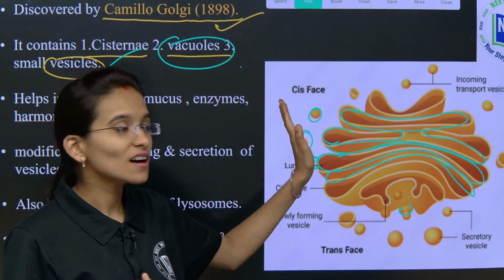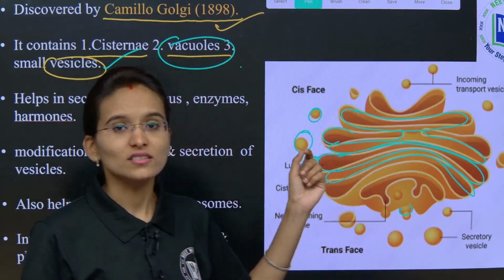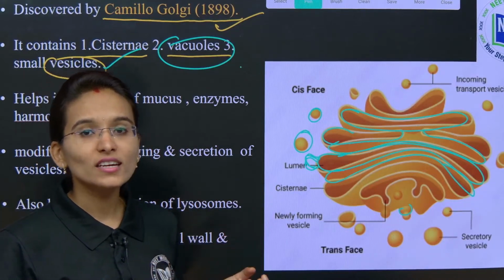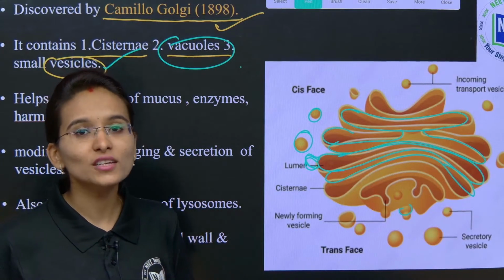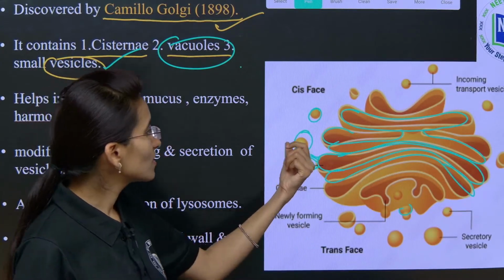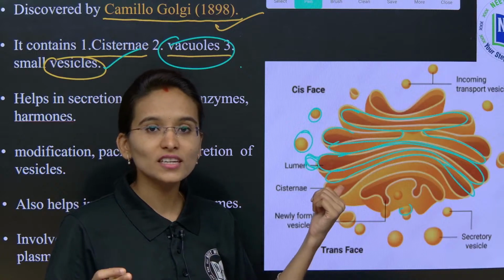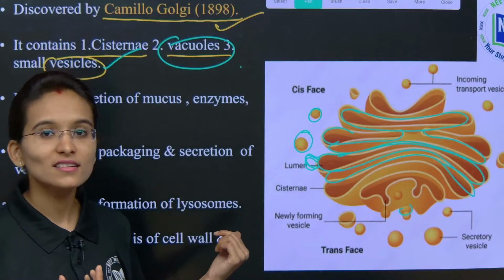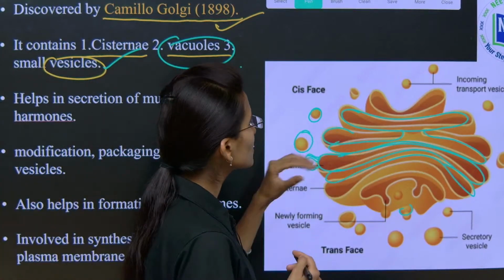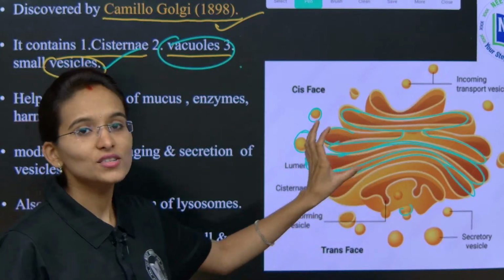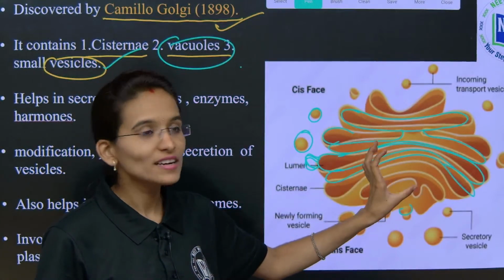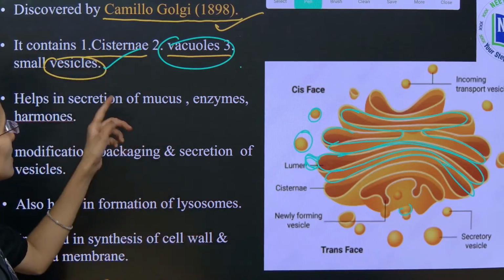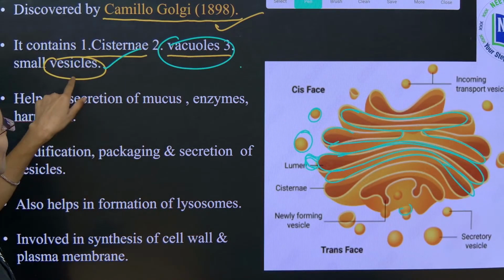The vesicles are small membrane bound structures. These are small membrane bound sacs which are involved in just transporting the substances, children. The vesicles are involved in transporting, and the vacuoles are involved in storing substances like proteins. Now this is how the Golgi body is going to look, and these are the structures which we can observe in different forms like cisternae, vacuoles and vesicles.